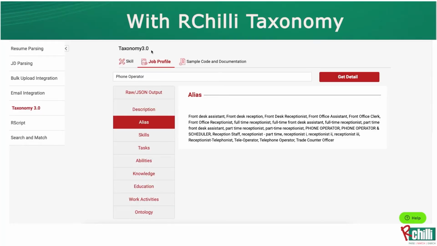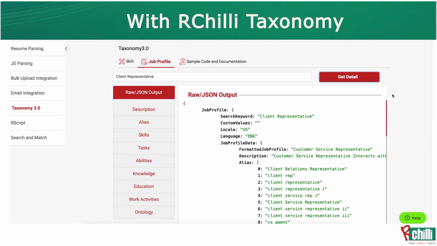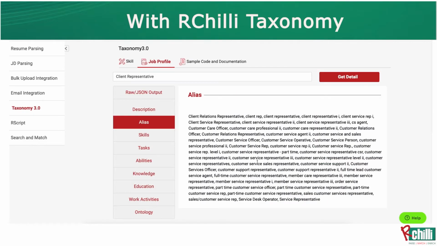It is all coming from the taxonomy, because it is not only searching for client representative, it is also searching for similar keywords. Client representative can be client relations. People can write client representative, client service representative, CSM, service desk operators, anything. So different job titles are added into the system. So I'm making a dumb Solr into an intelligent Solr.